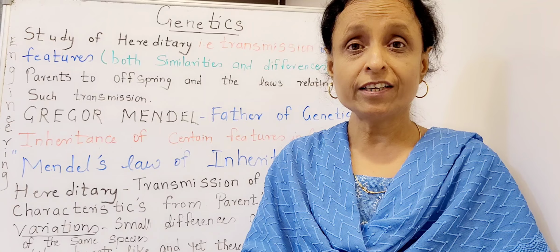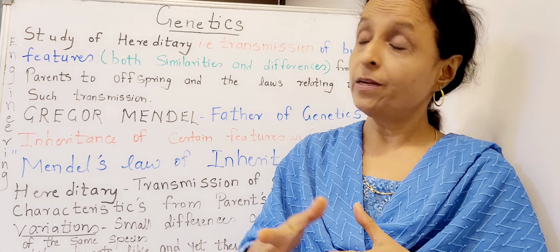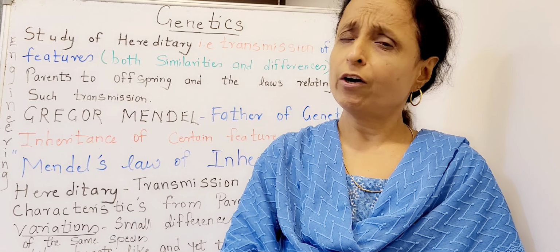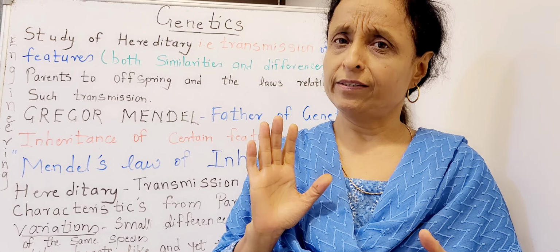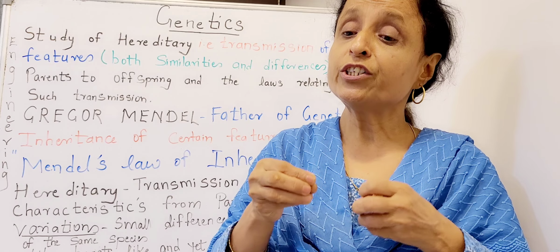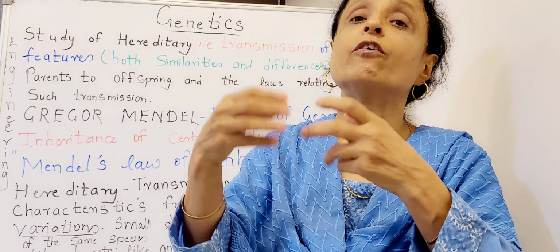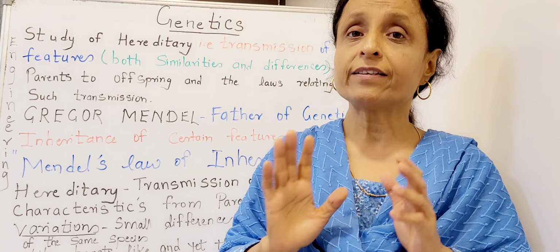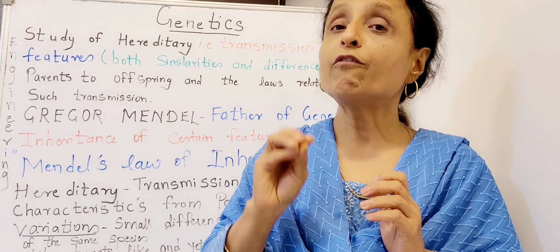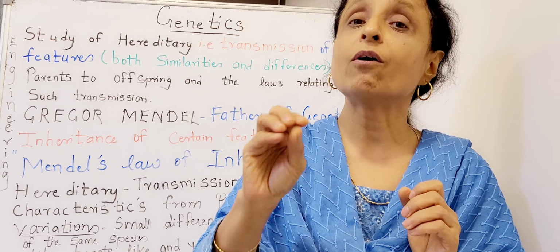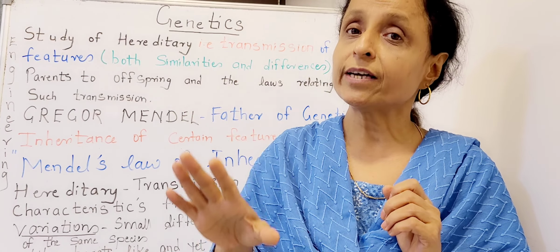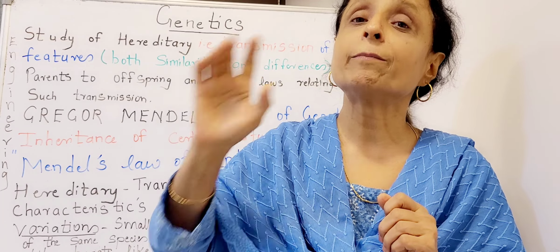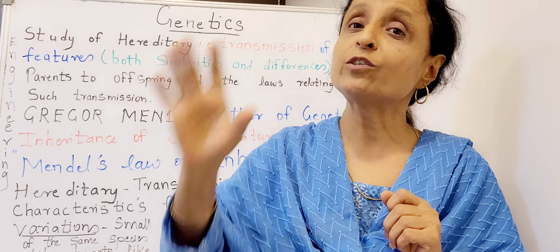Now, genetics is very well developed. There is genetic engineering which has been developed. It is used in various fields, where you can change the genetic makeup of an organism by introducing new genes. For example, the gene for producing insulin, a hormone which is given to diabetic patients, is introduced into bacteria to produce insulin.